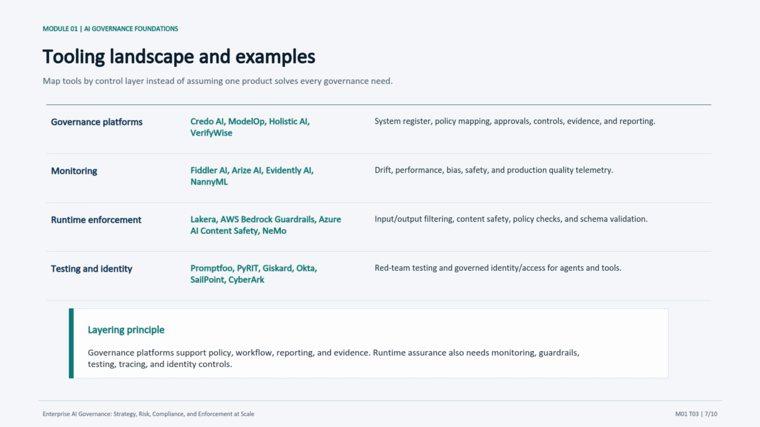I would tell the class that tool selection should follow the workflow. First, define the decision evidence, risk tier, and enforcement need. Then choose tools that make that operating model easier to execute. With the tool landscape in view, the next question is implementation. What do we actually do first, and how do we avoid overbuilding?